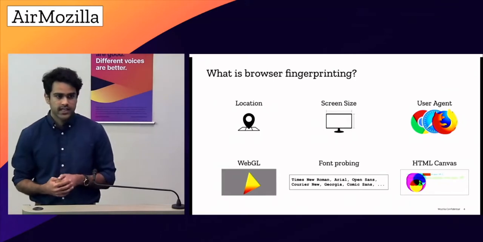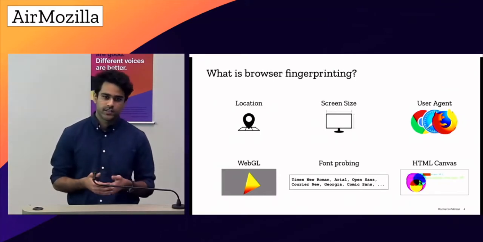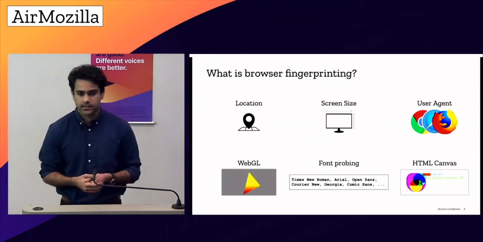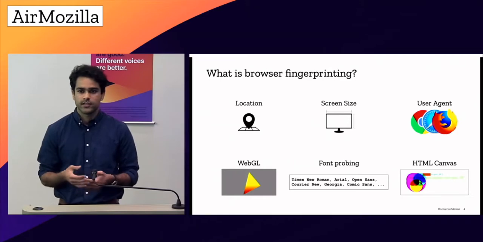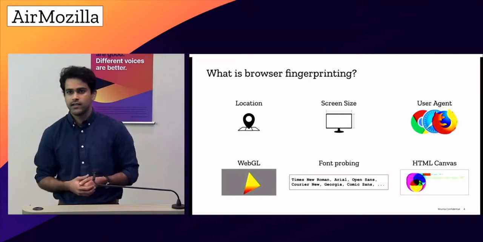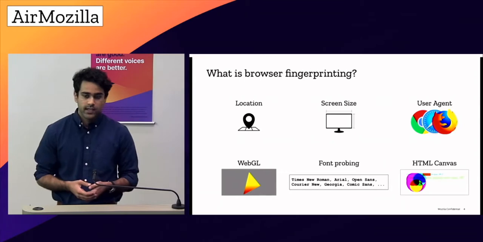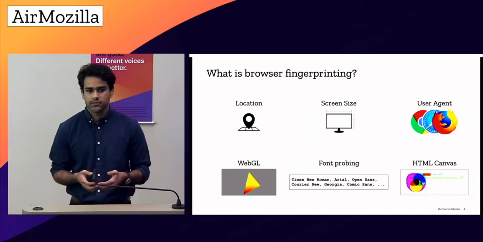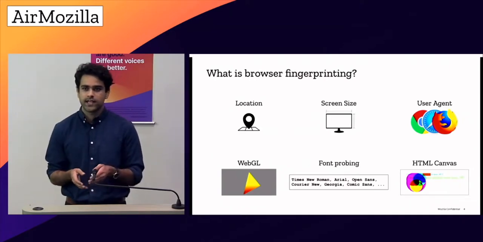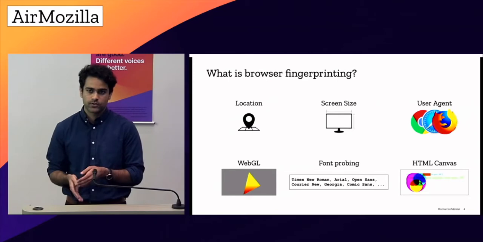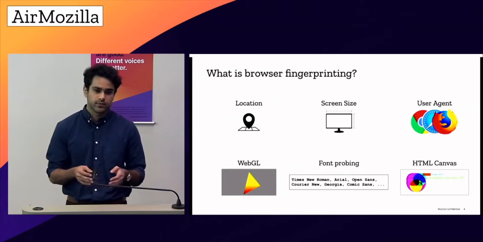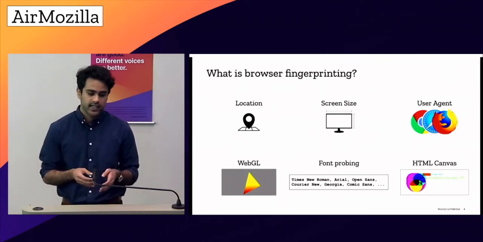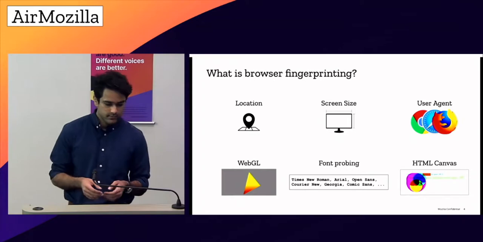So modern browsers have a lot of features, and they support a variety of functionality. A website that wants to serve personalized content to a specific location could use the location parameters, or to have dynamic content, use the screen size and render the web page in specific fonts. But these identifiers have a potential to leak a lot about users. You can essentially point to somebody at a specific location and see if they have a specific screen size, what fonts they have installed, and if they have WebGL support or not. So all these signatures combined together pose a privacy risk, and they have a potential to uniquely identify a user.